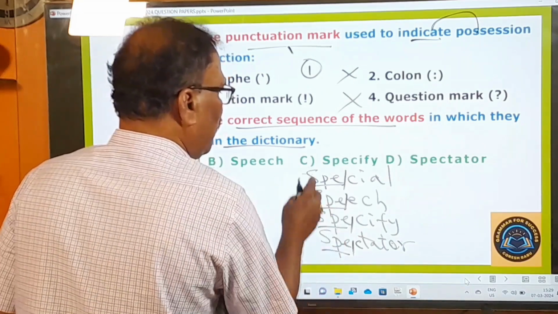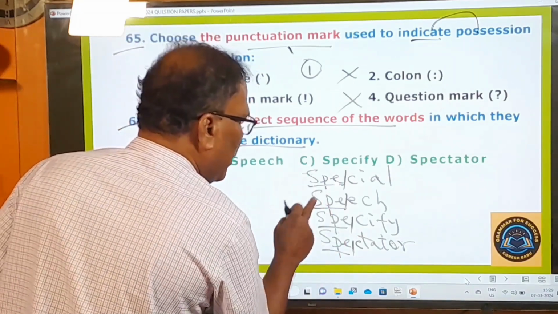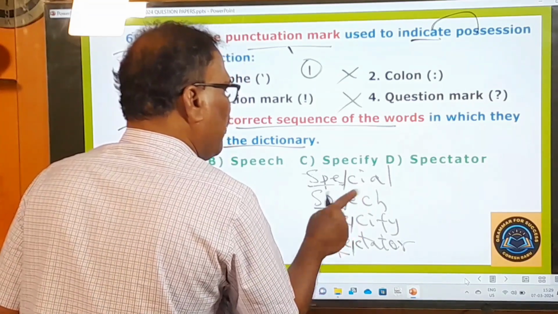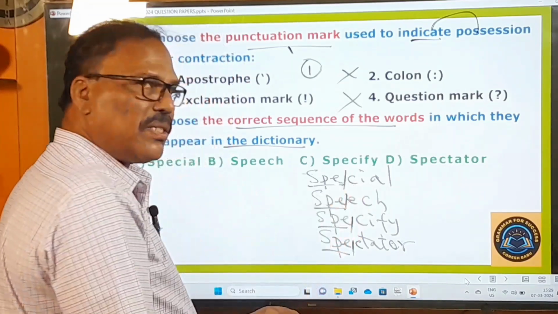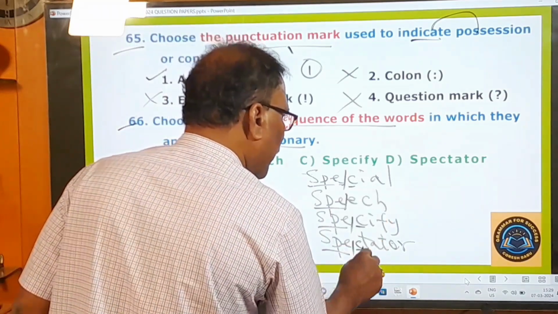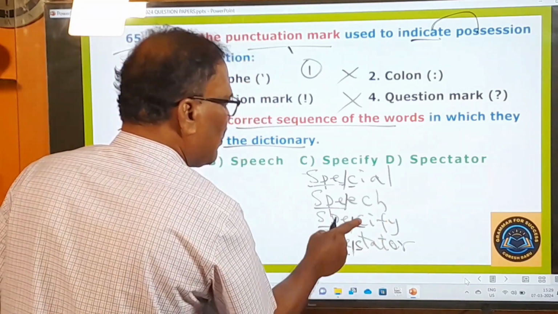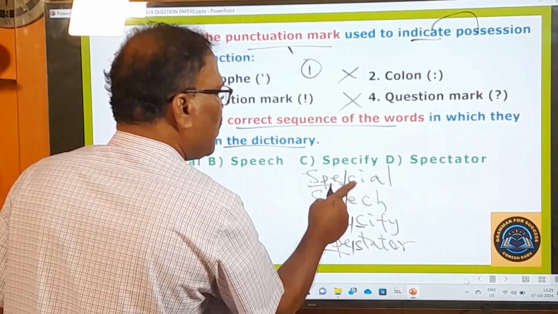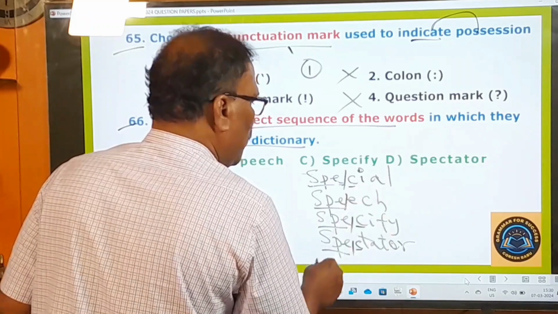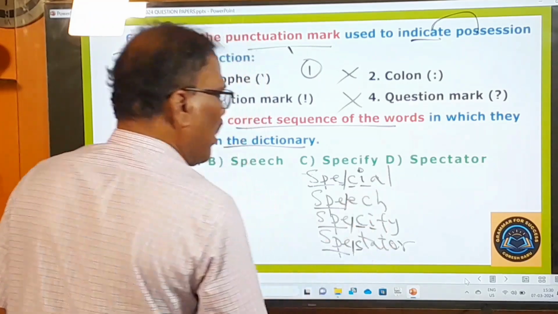Afterwards, because they are all common. SPE, all common. So what is the next letter? C is there. Whether E first comes or C first comes, only C first comes. So with C there are three words: spectator, specify, special. And now after C, what is there? I is there. Here is I, here is also I.